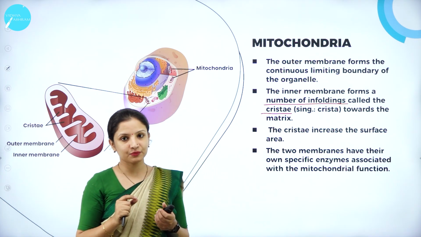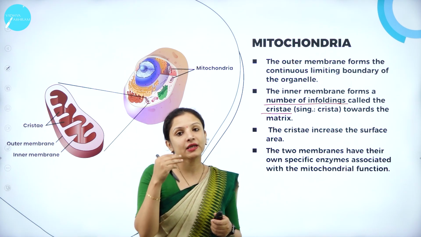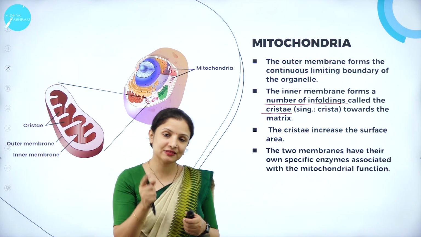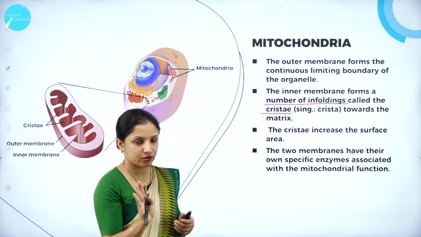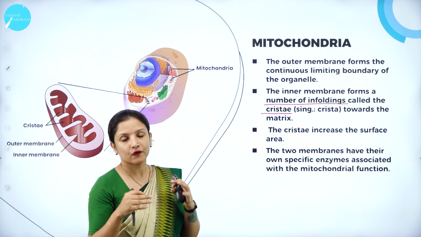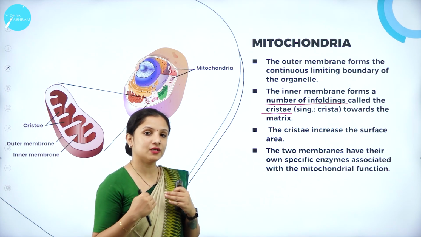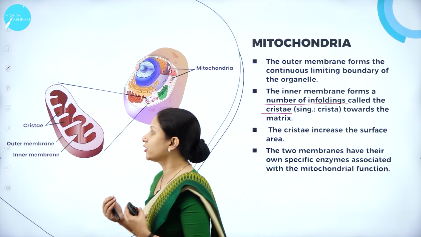Now, there is a difference between cristae and cisternae. Cristae are the foldings of the inner membrane of mitochondria. Cisternae are the foldings present in the Golgi body. So don't get confused between the two. What are cristae? They are the infoldings of the inner membrane of the mitochondria towards the matrix, and they increase the surface area because of this folding.